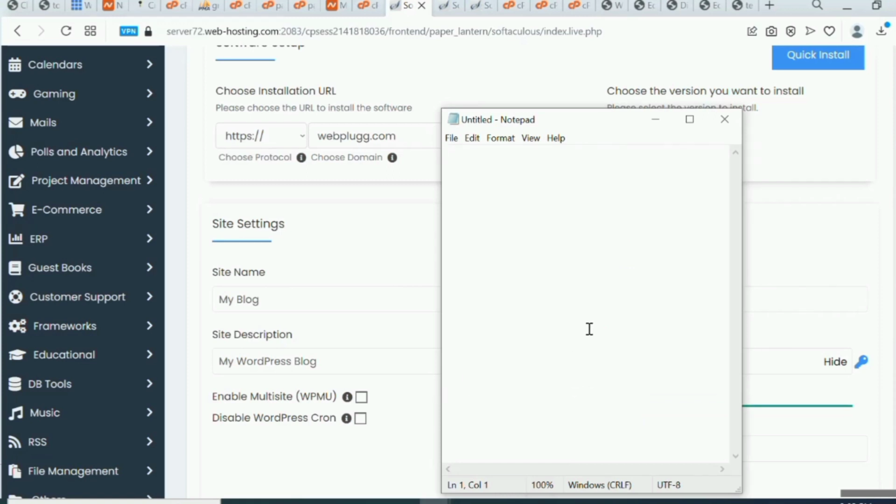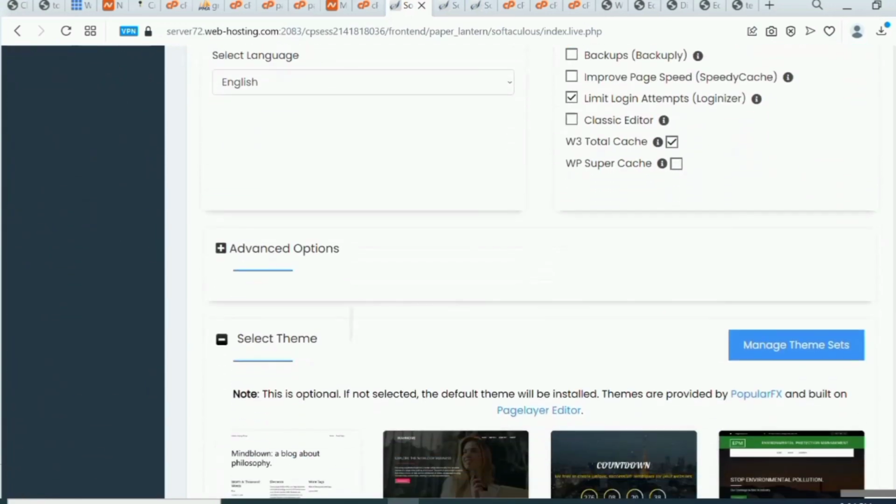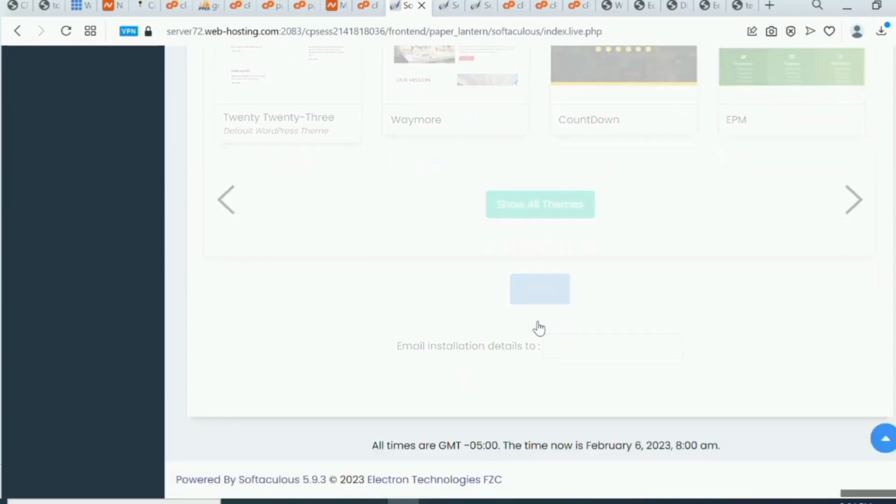Okay, this is my notepad. So I'll just paste that password. I'll just say pass, and then I'll Ctrl V to paste that. So I'm going to minimize that. I'm okay with what I've done right now. So if you're okay with that, just come down here and click on install.